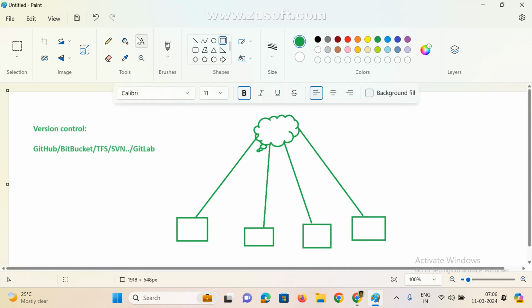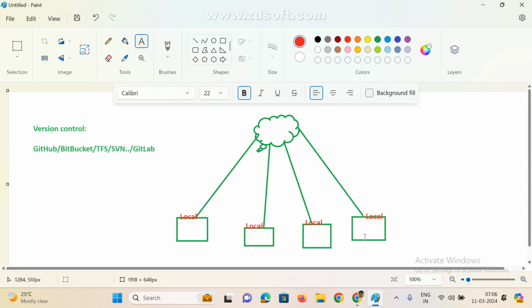We simply call this the local workspace, whether desktop or laptop, whatever it may be. Assume you don't have any repository. These are all developers or DevOps engineers, anyone, each with a local machine. Right now I don't have any version control. So what is the process, and what is the drawback?